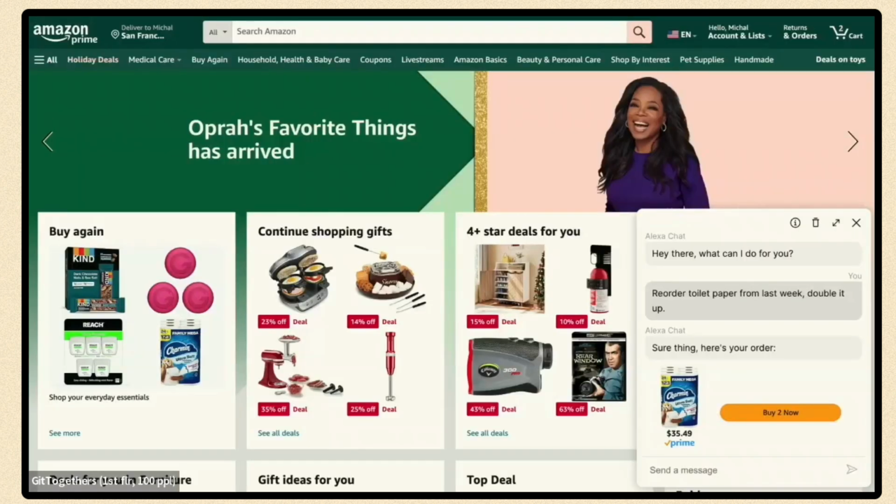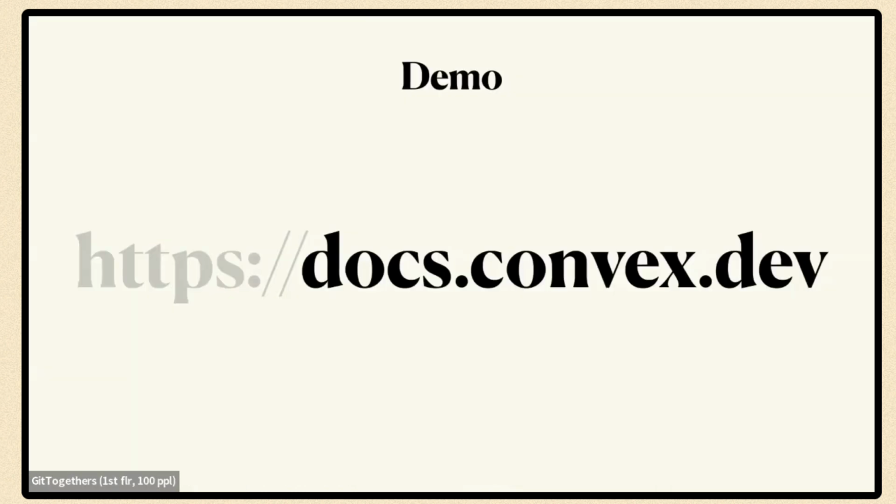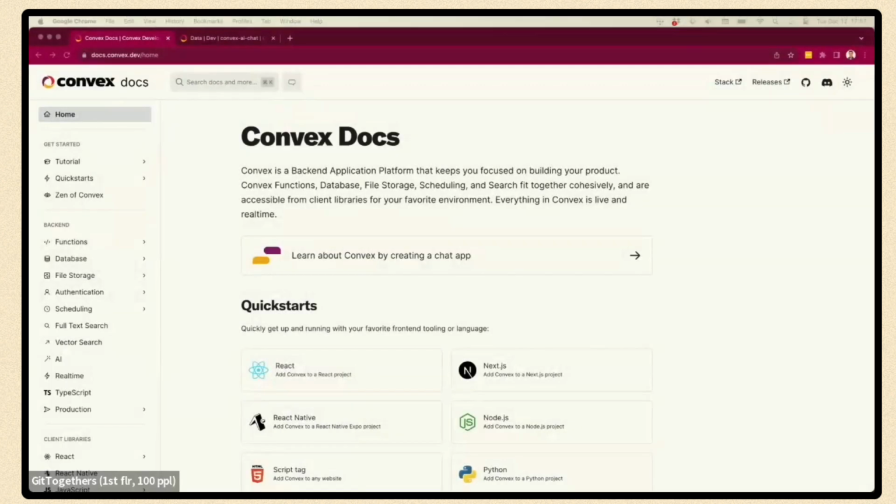And here I have a hypothetical example of what a more sophisticated product integration of an AI chat could look like. So imagine you go to Amazon and you say, hey, reorder the thing that I ordered 2 weeks ago, double it up. It can show you the product inline in the chat. You can go back and forth, and then you can confirm the purchase, right? So this is not really something that ChatGPT is going to do with all the products that are out there. To figure out how we can build an AI-powered chat, we actually built one for ourselves.